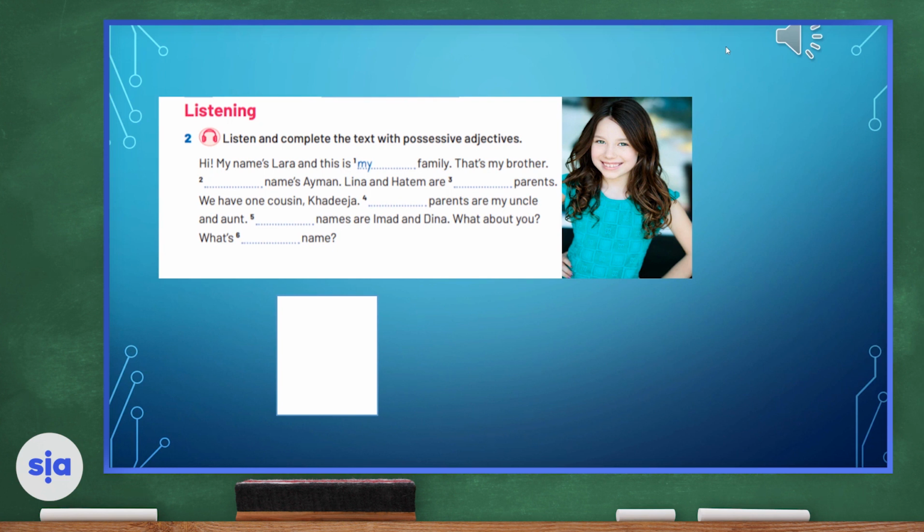Hi, my name's Lara, and this is my family. That's my brother. His name's Ayman. Lena and Hatim are our parents. We have one cousin, Khadija. Her parents are my uncle and aunt. Their names are Ahmed and Dina. What about you? What's your name?